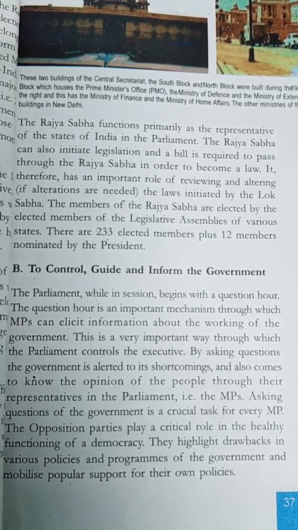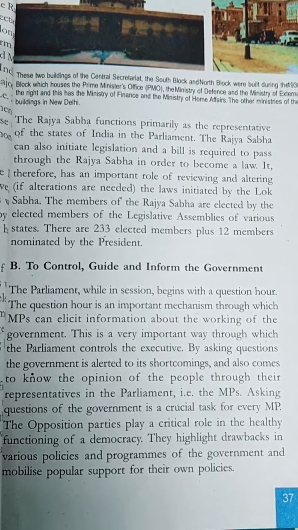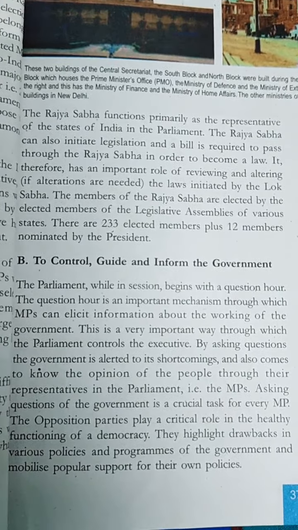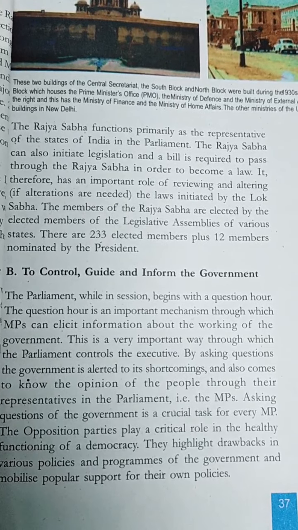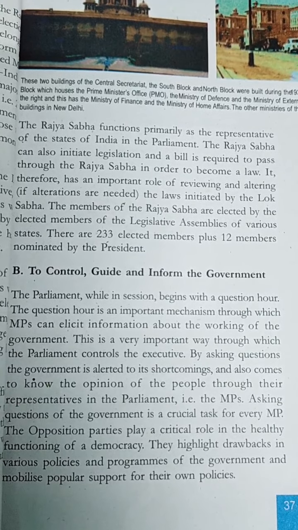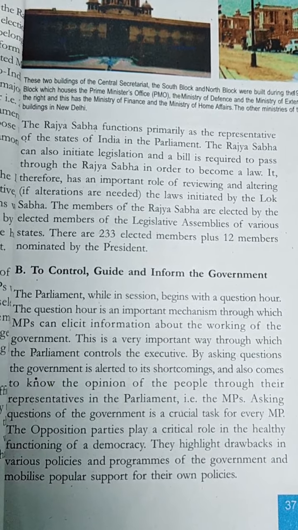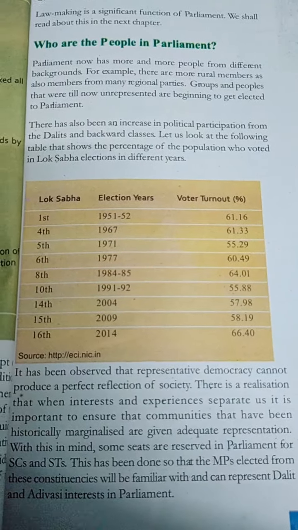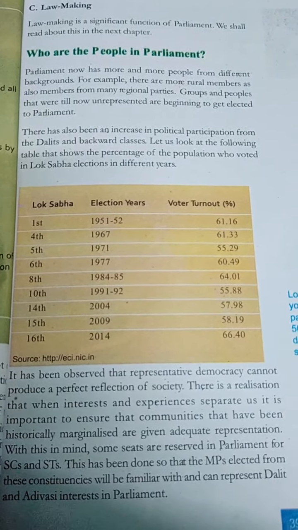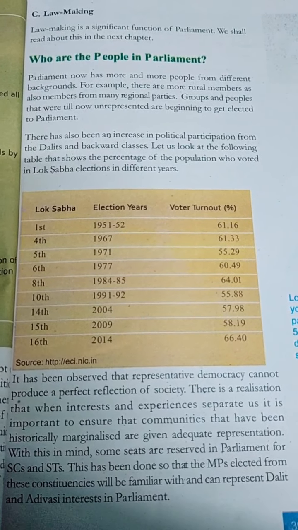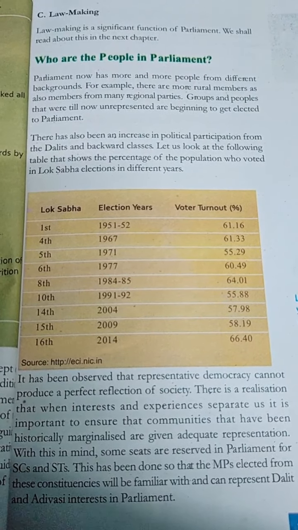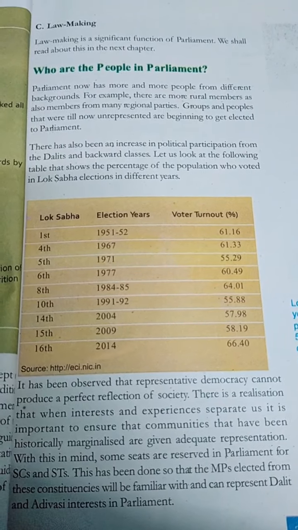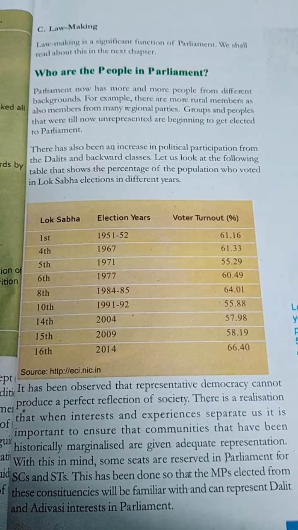And as the representatives of people, the MPs have a key role in guiding, controlling, and informing the government. Okay, so it is a key aspect of the way in which the Indian democracy functions. Now let us see who are the people in the parliament. Okay, so people from different backgrounds get elected as MPs in the parliament, isn't it?